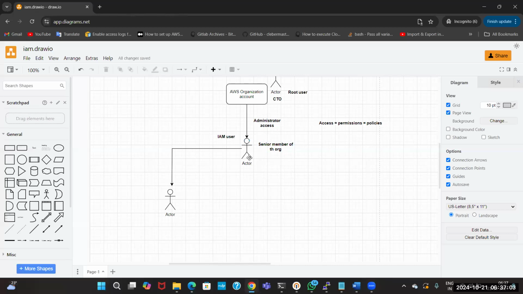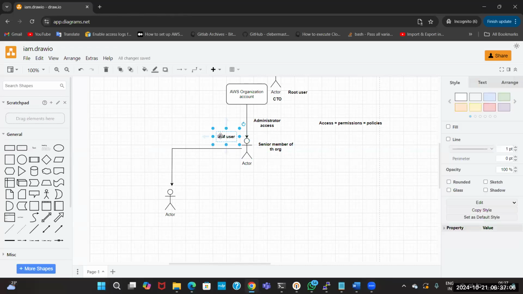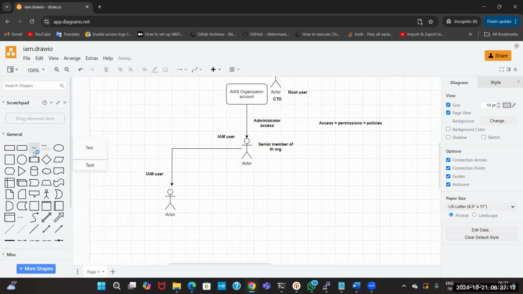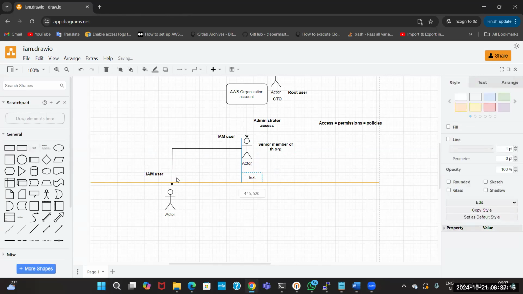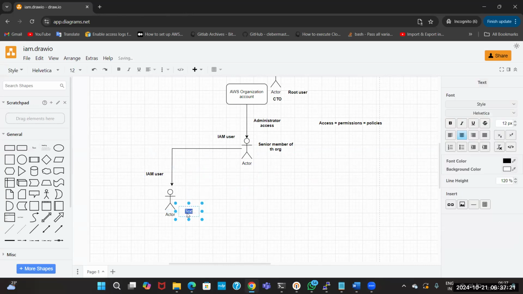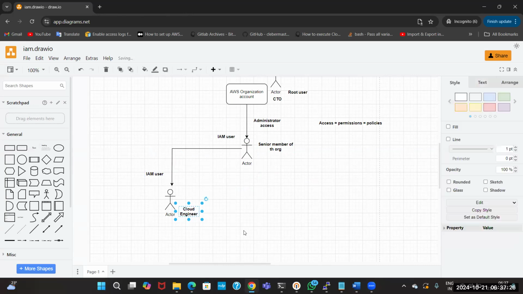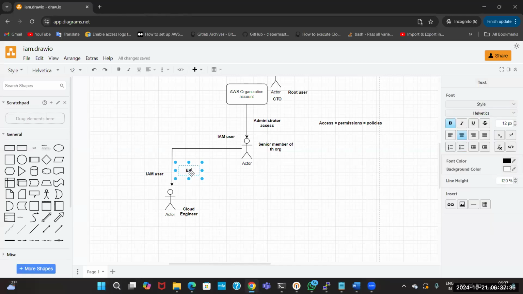Now this user is creating another IAM user. Suppose he is a cloud engineer, we have decided, right? He is a cloud engineer who is working on a particular service, which is called EKS, something. For this service, he will have the restricted access.